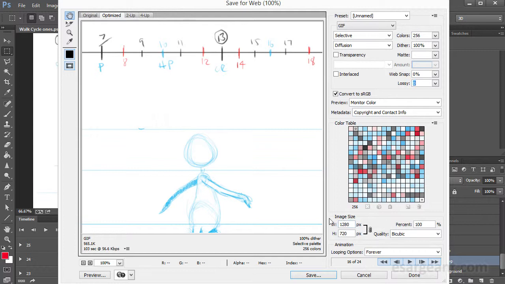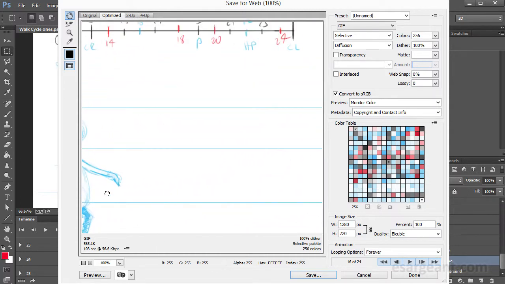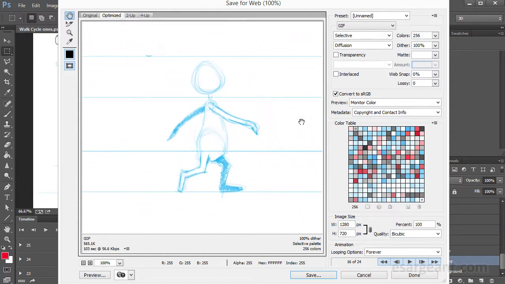So this is where I'm looking at the image size, and this is fairly important. We've got a few options here. You can imagine that this is a larger file, especially a larger GIF file, so you want this to be sort of optimized for your output. In this case it's a pencil test, so I really want to just leave it as is.